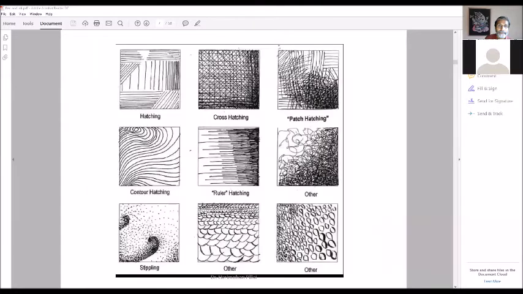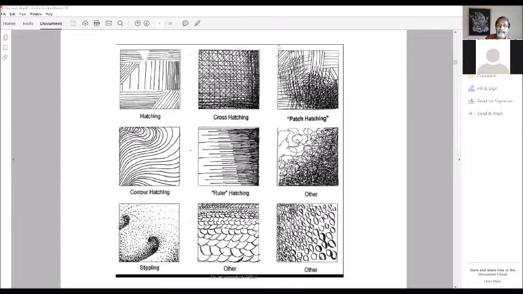Okay. So this is actually giving names to different types of textures. Some types of textures are given a name. For example, the first one, in which you just keep drawing parallel lines in different directions, is called hatching. And if you cross those lines against one another, it is called cross hatching. So cross hatching is very regular. Vertical lines, horizontal lines, angular lines, it's all crisscrossing each other. The next is called patch hatching, where you don't do it uniformly. Somewhere it is crossing, somewhere it is not crossing.